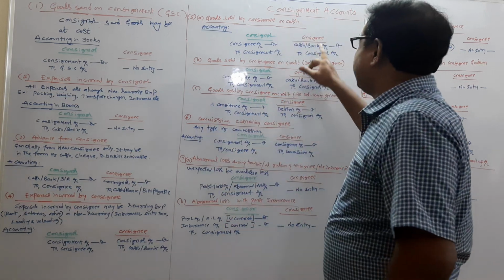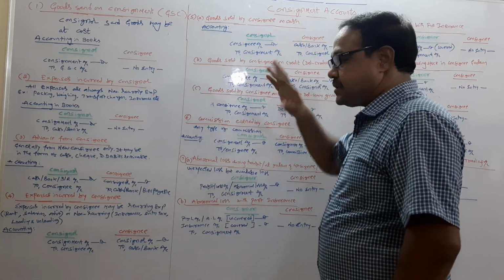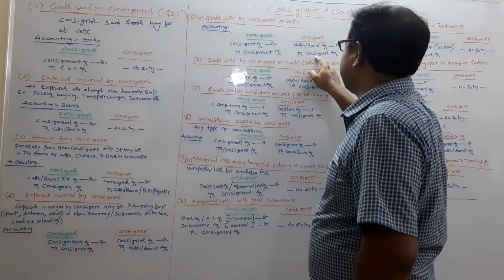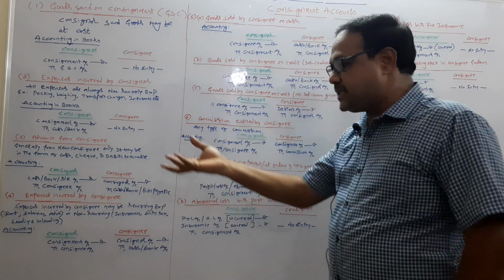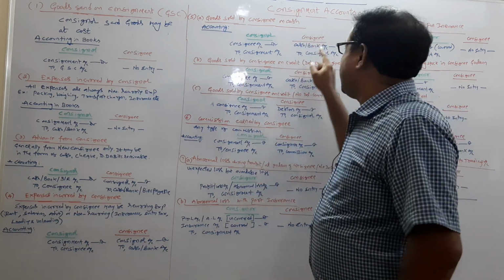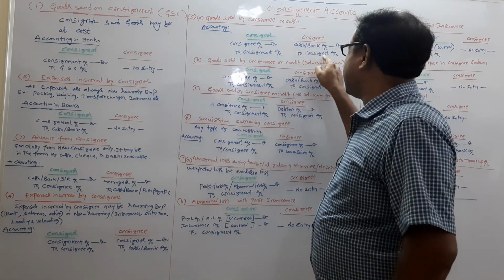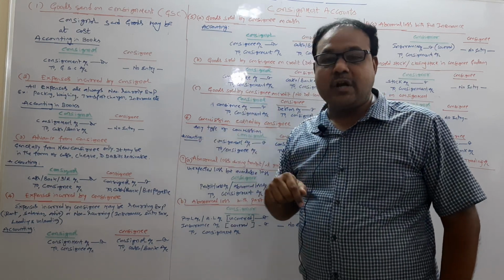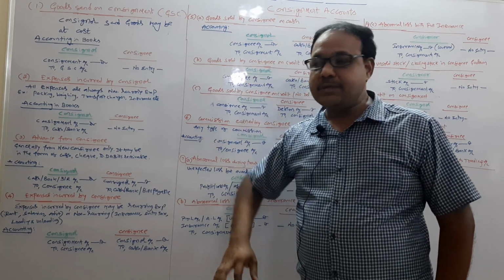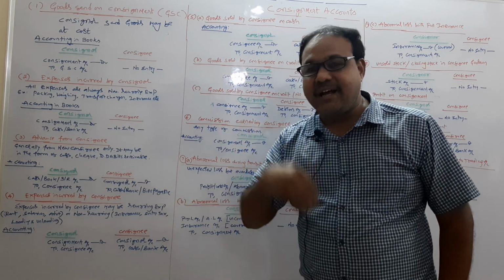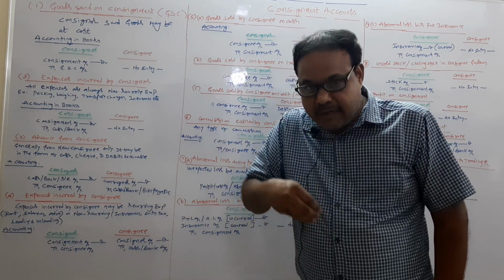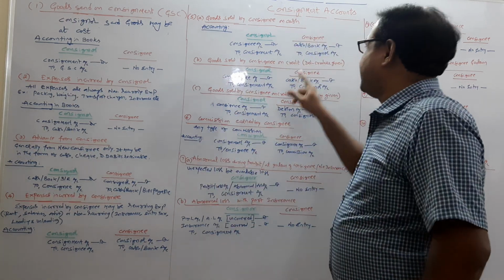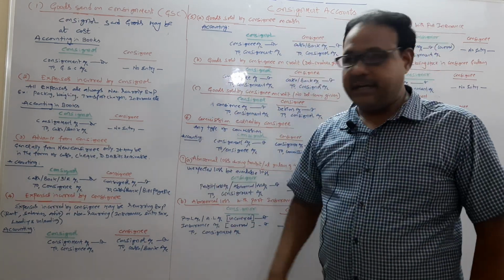The next one, in the books of the consignee: cash or bank account debit to consignor, because he received money. So, cash or bank to consignor. Why is he crediting the consignor account? Because this money belongs to whom? Consignor. So, the consignor is a creditor. Till that money is refunded to the consignor, he is a creditor to me. So, consignor account is to be credited.